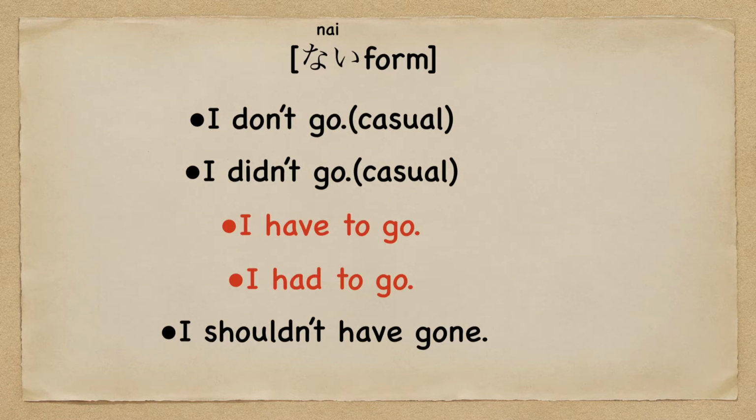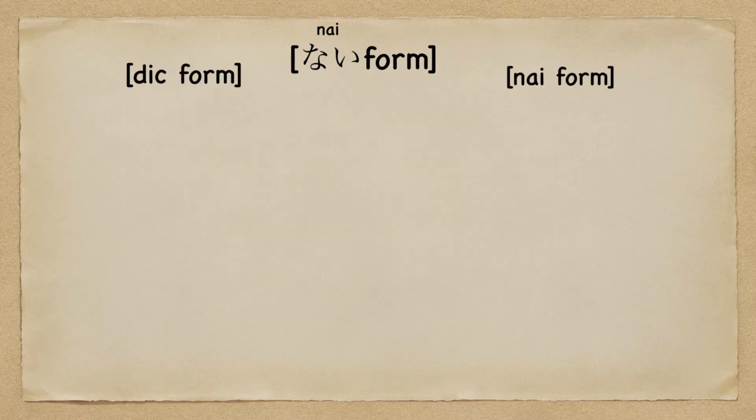After that, I have to go, I had to go. Finally, I shouldn't have gone. So don't worry about it. It's really easy. Okay, let's make nai form verbs.